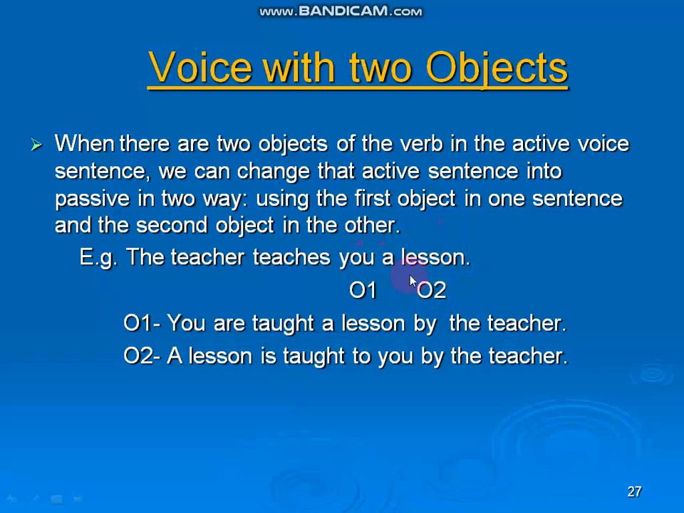O1, O2. Okay, now first of all we take O1 and make the passive voice sentence: You are taught a lesson by the teacher. And by using O2, the sentence is in this way: A lesson is taught to you by the teacher. That means maybe there are two objects, and by using one object at a time you can make the sentence into passive voice. Now turn to next.